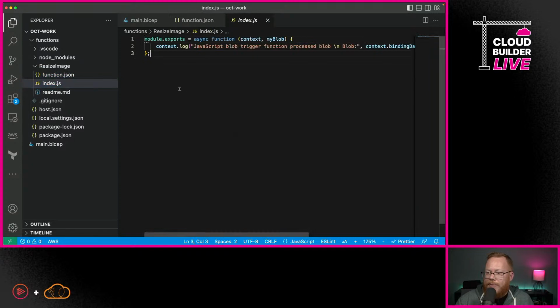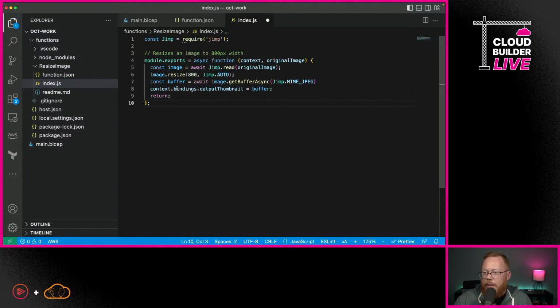Now, we're going to have a huge, massive amount of code to resize this image. Are you ready? There we go. It's 10 lines total. Really not too bad. Nothing to get worked up about. And basically all we're saying here is we want to take this original image. This is going to get passed in as the second argument to this function. And we're saying we want to resize it so that the width is 800, and we'll tell GIMP to figure out the height based off of the current aspect ratio.